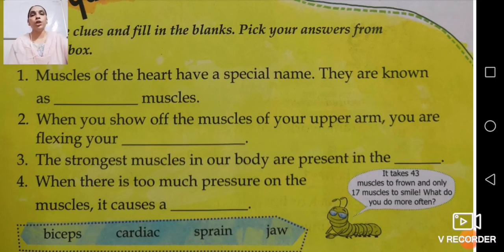Fine. Muscles are present in your lower jaw only, and only the lower jaw is the movable part of your jaw. The upper jaw is not movable, that is static itself. So the strongest muscle in our body is present in the jaw.